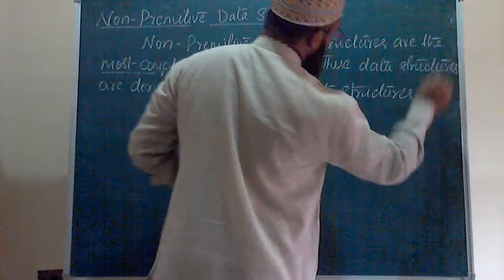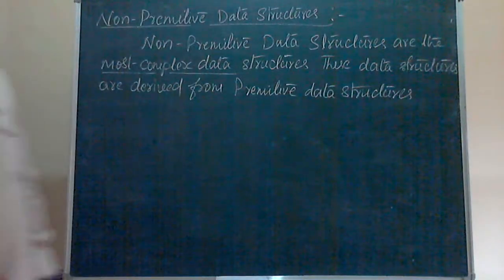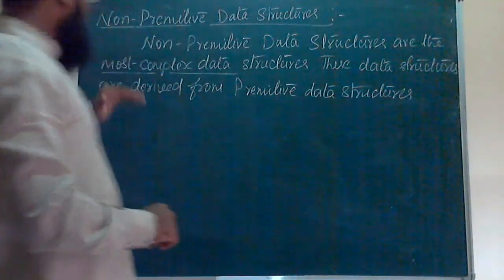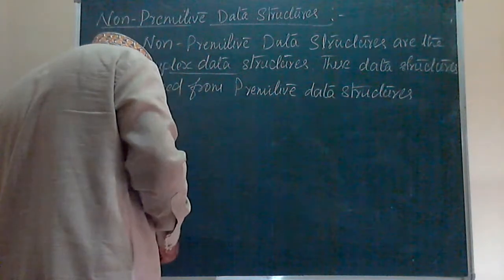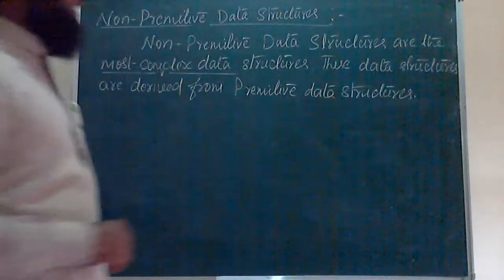Okay, these are the classifications of data structures: the most complex data structures, and these data structures are derived from the primitive data structures. Okay, what is the work of these non-primitive data structures?